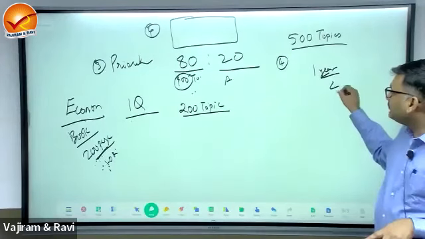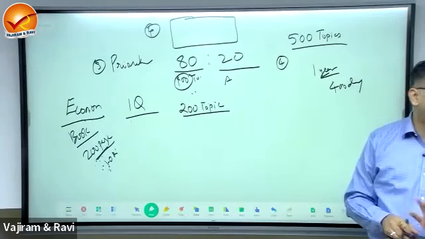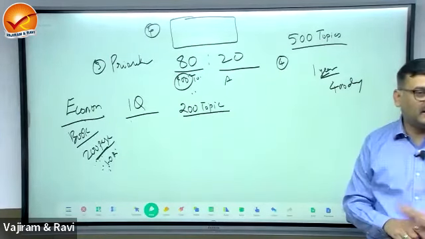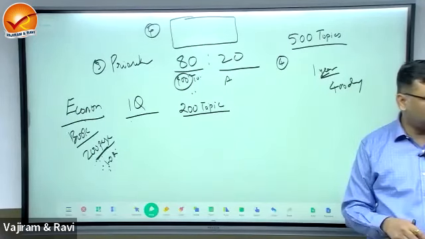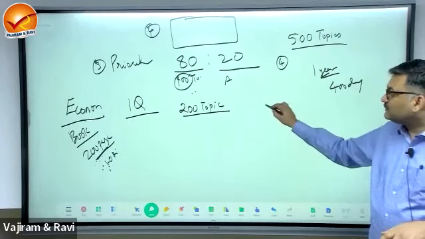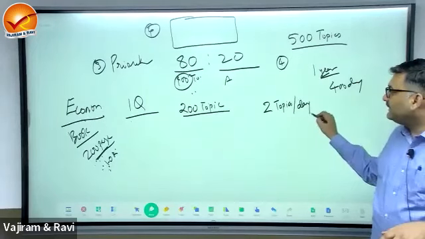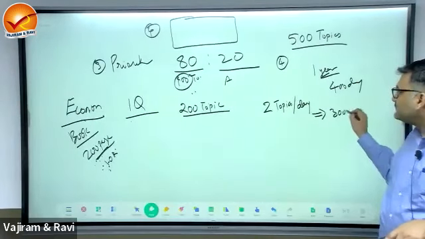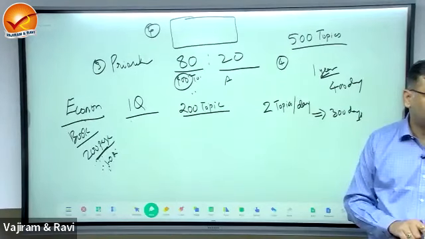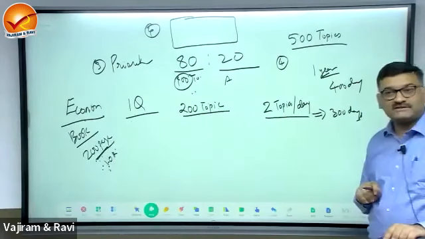So, or you say 400 days are there with you to prepare these 500 topics. What should be your pace of preparation? At least 1.5 topic per day. If you prepare 2 topics per day, that will be better. ठीक है. So 2 topics per day will finish your syllabus in, let us say, 300 days roughly. ठीक है. So in 300 days you will finish this if you are following this pace.